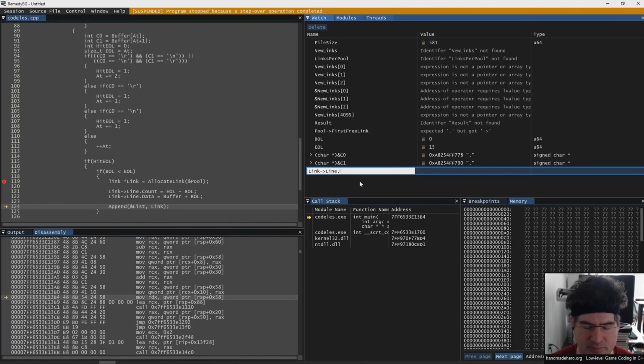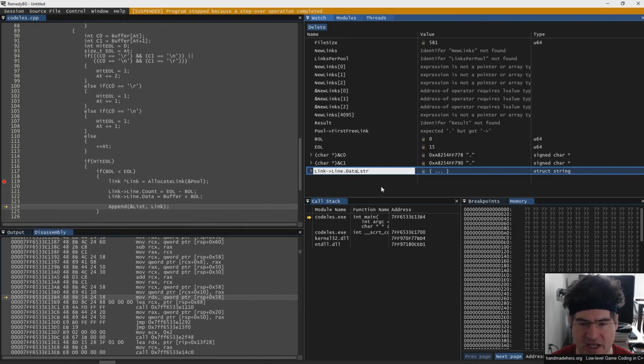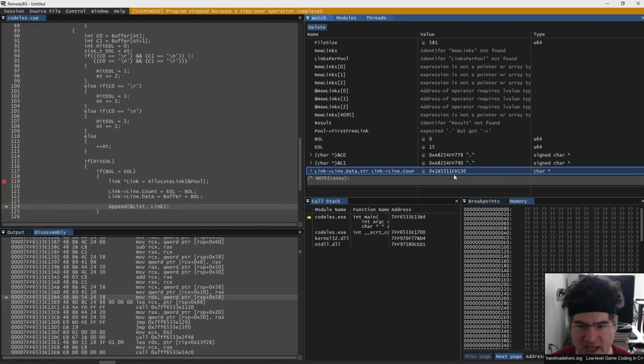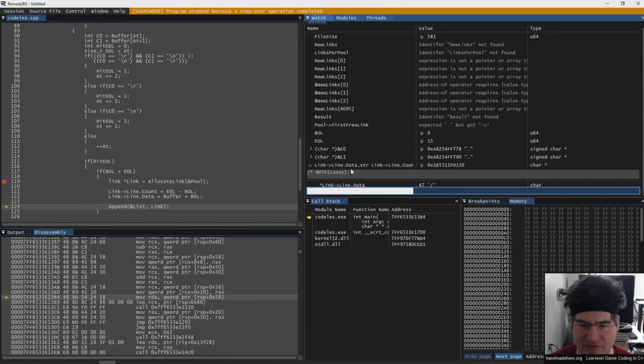Now again, if you're using RemedyBG, good for you. You can actually put a link line str in here, where we say, here's the data for the string, and here's the count of the string, and we can take a look to see if that's correct. Looks really good to me. Again, that count. Let's take a look if it includes a new line. I don't know if it does or if it doesn't. I want to see if it includes that new line or not. If there is a new line in it, what we would see is line.data at line.count minus 1. We would look and see in there what we've actually got.